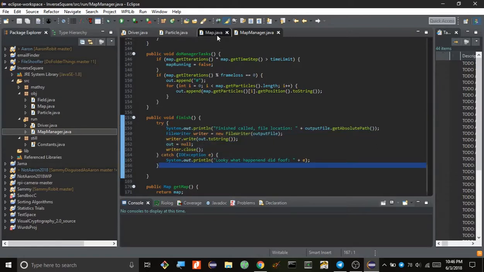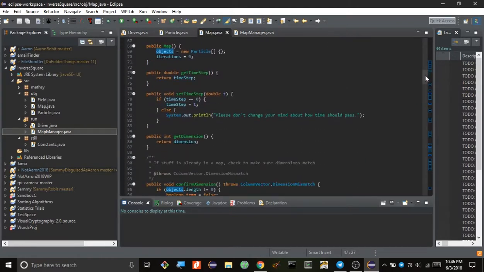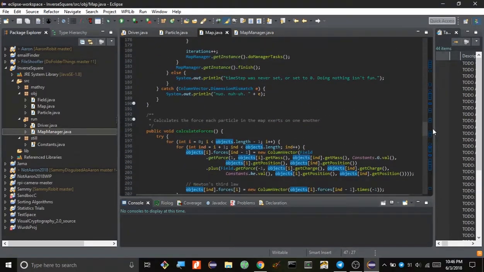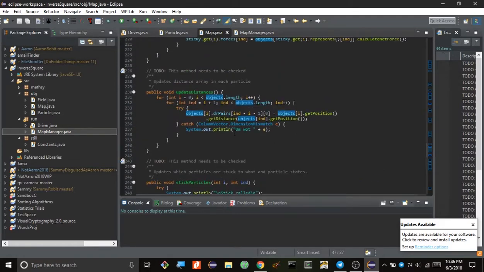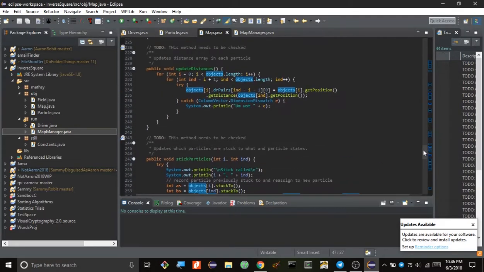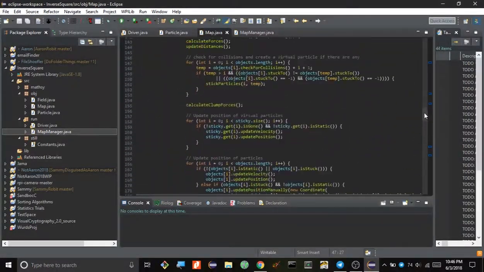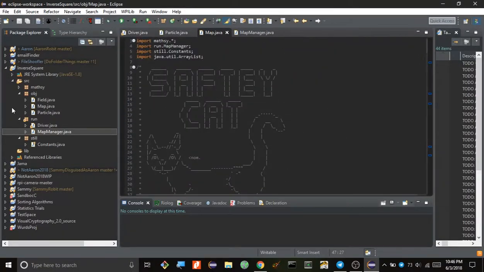Let me just check to make sure I didn't miss anything. Update distances. I already showed that. I don't think I missed anything. That's pretty much the entirety of my program.